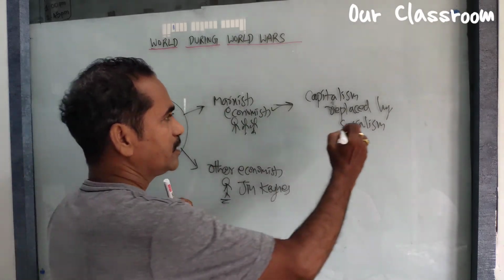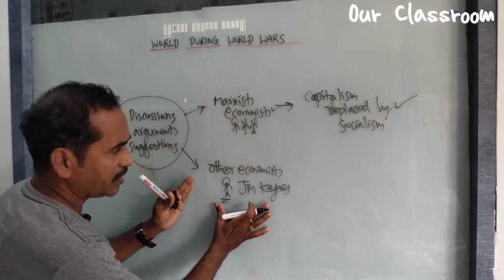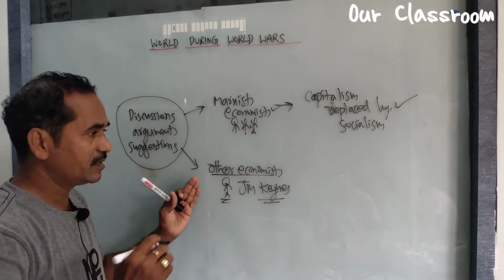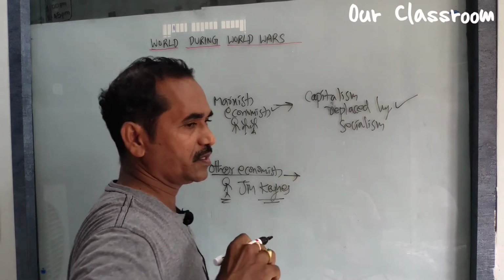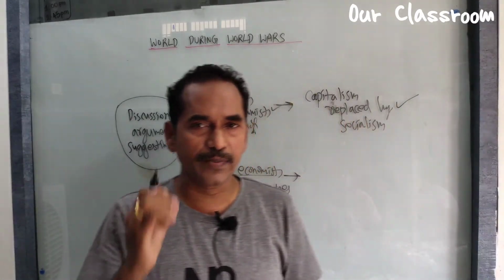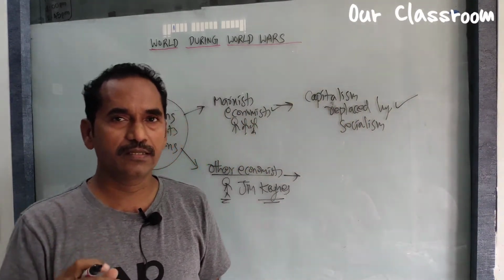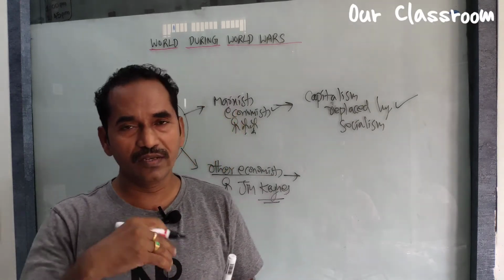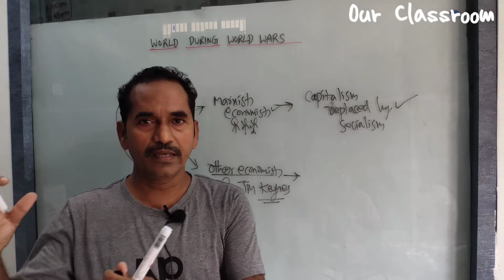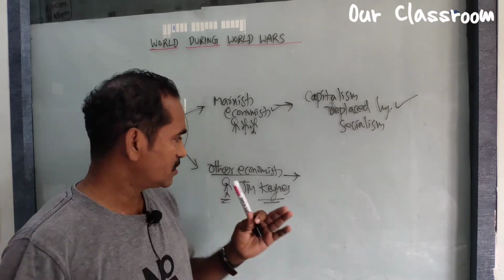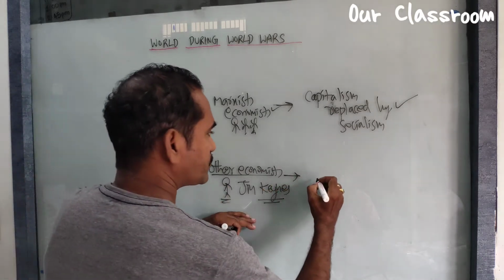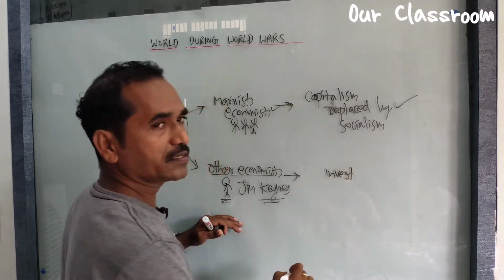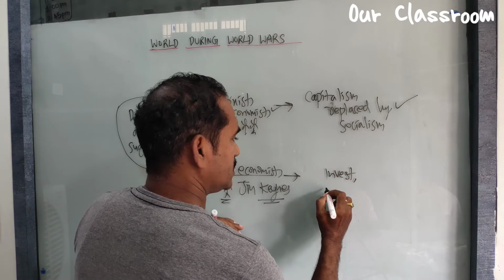Now let us see other economists like John Maynard Keynes. What did he say? He said that it is the duty and responsibility of the government to generate employment and to invest funds for the establishment of factories.